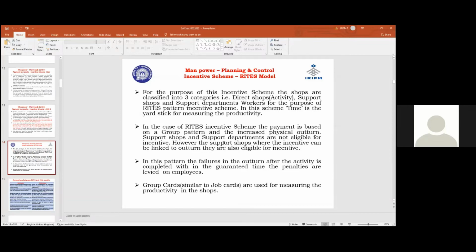The total targeted outturn of every workshop has to be worked out, and according to that there are checks and balances for the incentive payment. So in this pattern, if additional outturn is not coming at the end of the month, there is no incentive. But whereas in the CLW pattern, even if there is no total outturn, if some shop does the job, they get the incentive. But both are important. Both the incentive schemes are available in the Indian Railways, and both are good systems only.